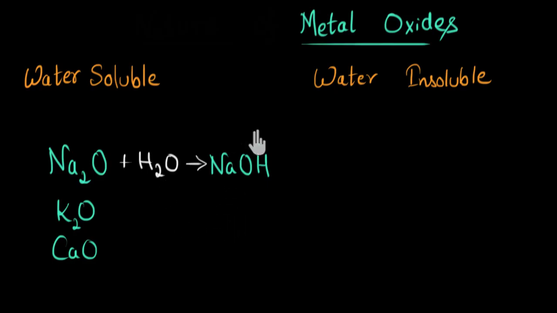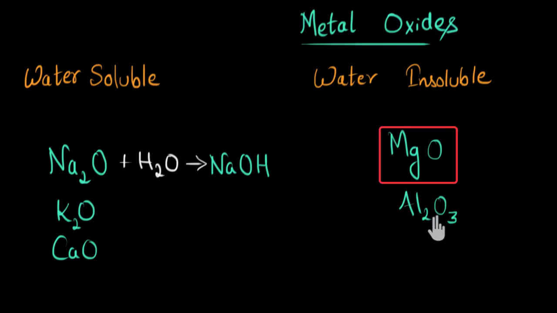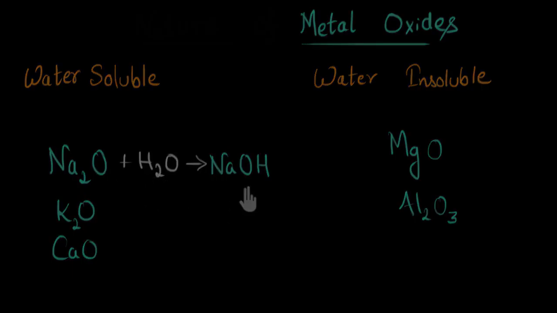Whereas there are certain other metal oxides that are insoluble in water. For example, magnesium oxide or aluminium oxide, Al2O3. These will not dissolve in water. Well, magnesium oxide does dissolve in water to a very little extent, okay? It's almost negligible. So for example, if you want to make sodium hydroxide, what you can do is burn sodium to get sodium oxide. Just be very careful that this reaction is very explosive, okay? And then mix this sodium oxide in water and then you will get your sodium hydroxide, the base.